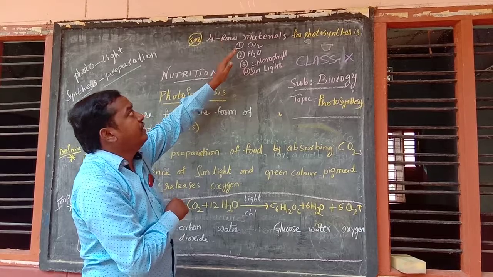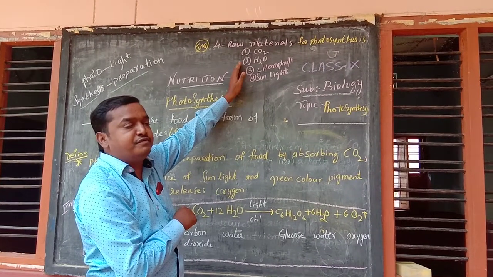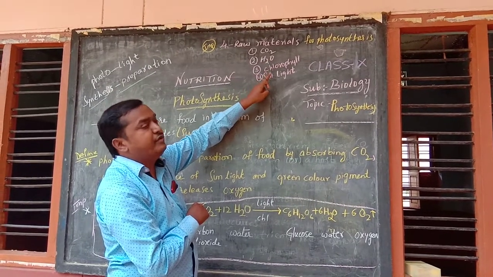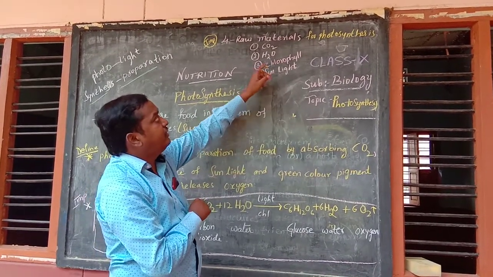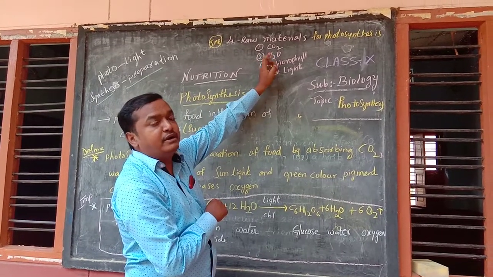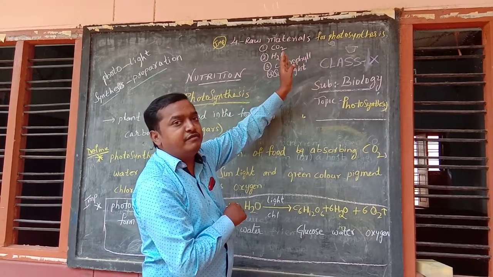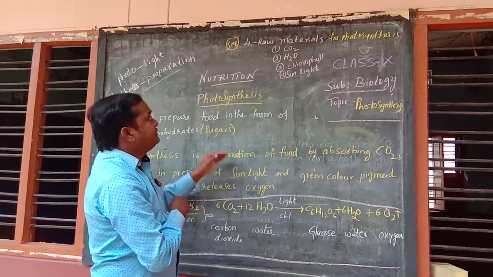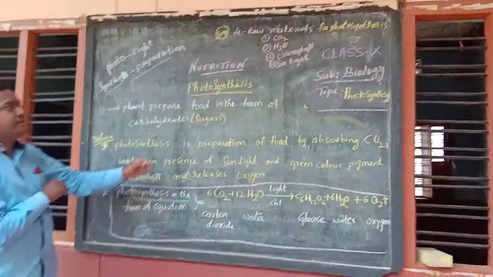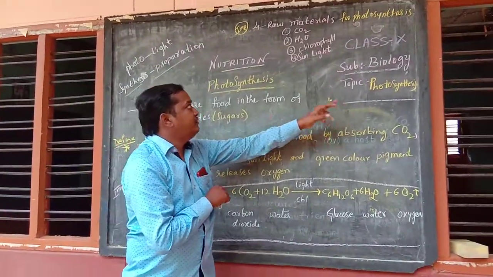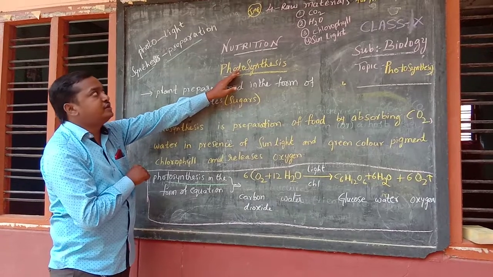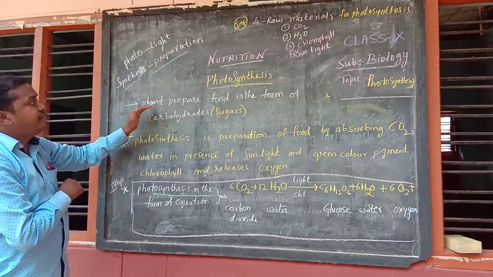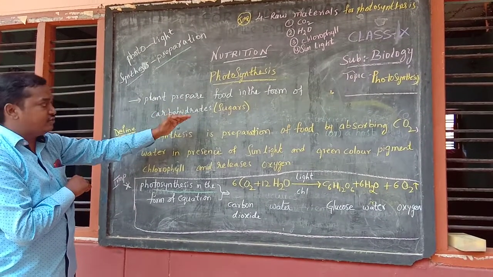So what are the 4 raw materials required for preparation of food? You should write carbon dioxide, water, chlorophyll and sunlight. You should not write short forms, but elaborate, like carbon dioxide, water. So once again we will recollect all the points. The topic is photosynthesis, a combination of 2 words. Photo means light, synthesis means preparation by plants. Plants prepare food in the form of carbohydrates and sugars.